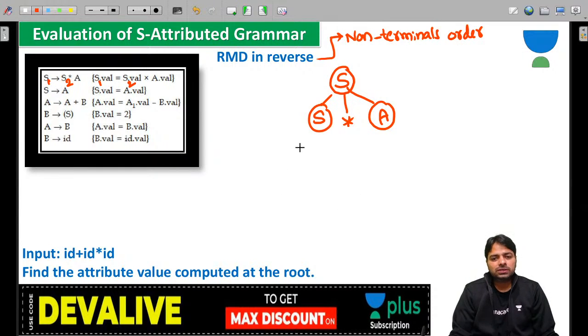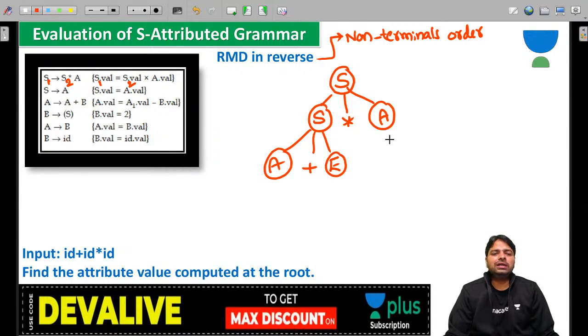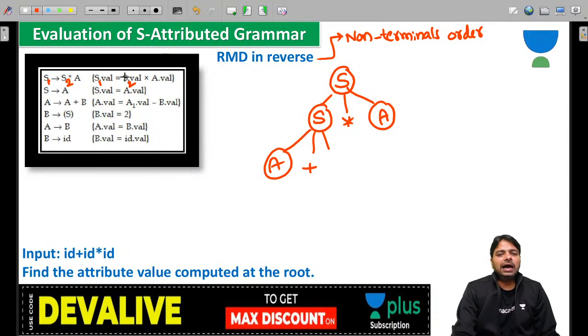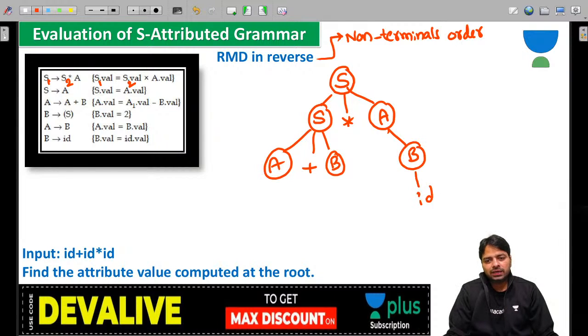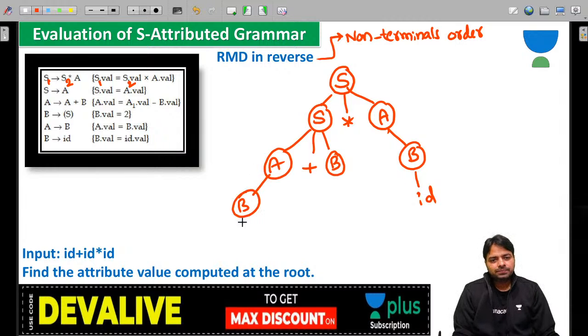The order is very important. And then S. Here I am not going to use an annotated tree. The reason is I depend on non-terminals; the non-terminal decides when to use the translation. Now A plus B is over, then A derives B, B derives ID, and same, guys.